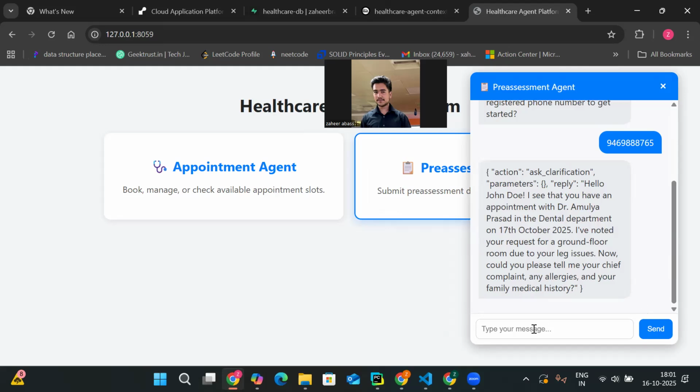That's it. The rest of the things I won't show here. I just need to add the medical history, complaint, allergy, and other things in the pre-assessment. One thing I needed to show is that the leg issue information has reached this agent. This is the second agent, from the appointment agent. So that's it from my side as of now. This is the demo. Thank you.